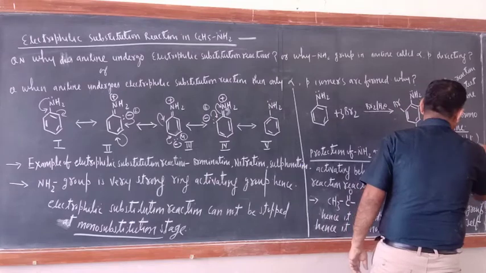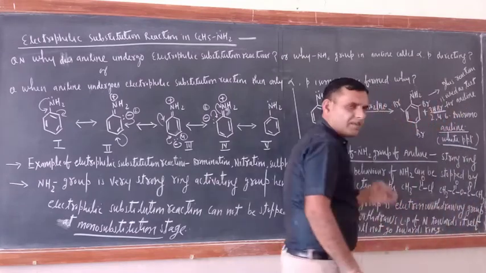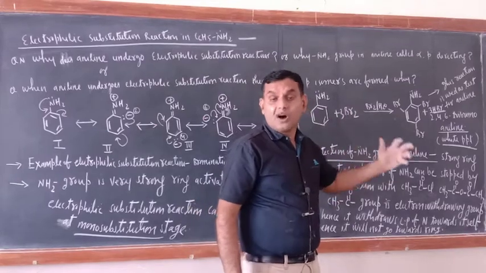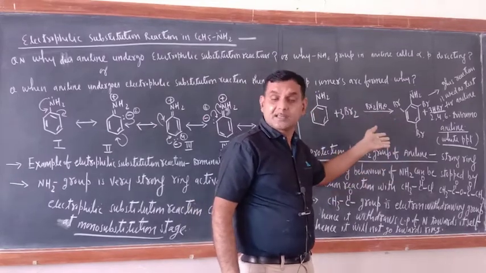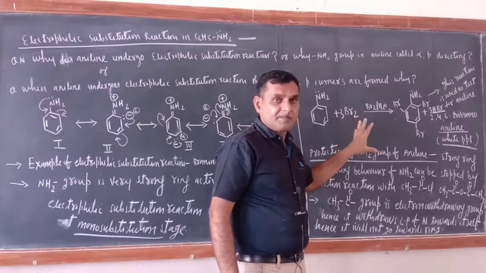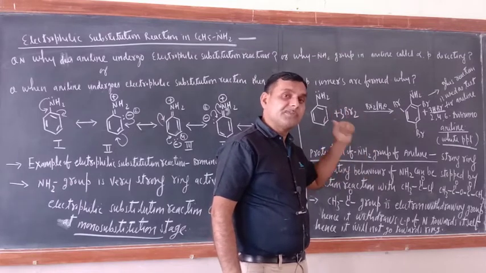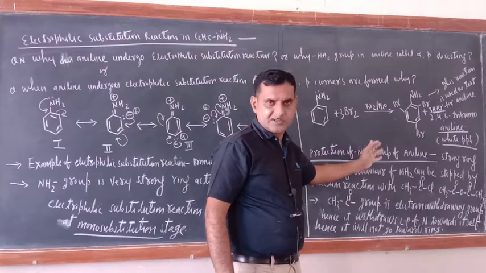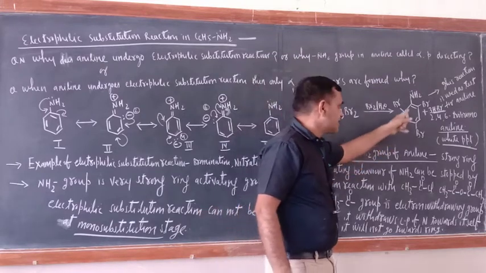And what will form? This is a white precipitate. One more compound was giving this reaction. Who was that compound? Phenol was also giving that reaction. Correct or not? So just remember, that was the test for phenol. This reaction is used for testing aniline also. This is a very important reaction. So what have you got?